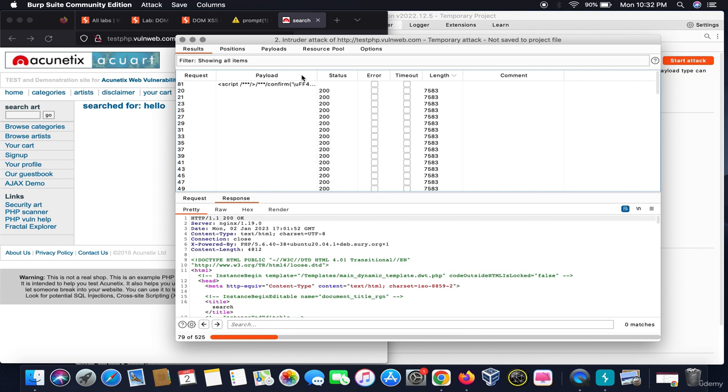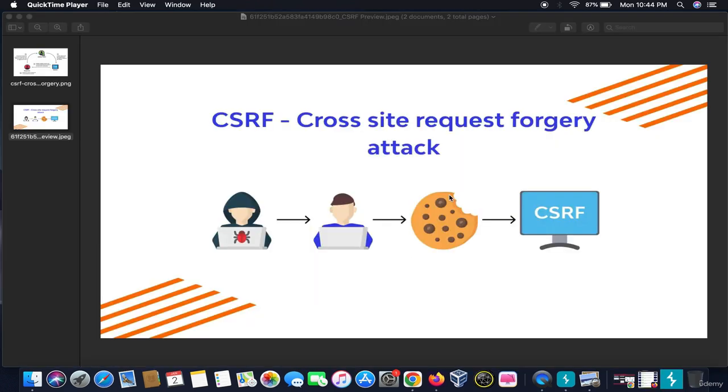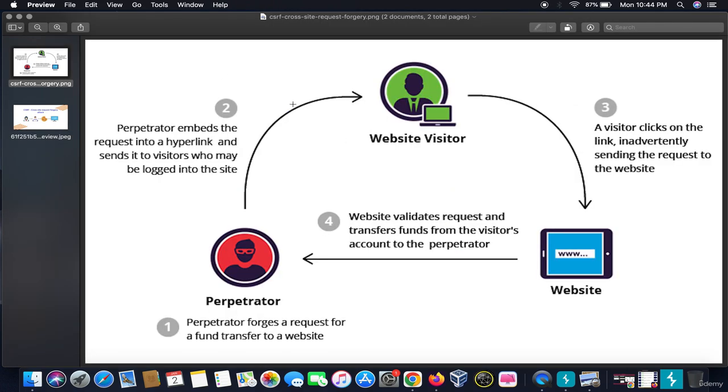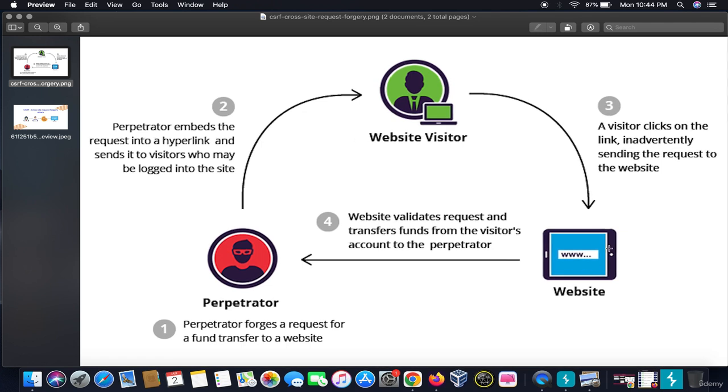Hope you understand. So CSRF stands for cross-site request forgery attack. An attacker sends something to a victim, the victim provides their cookies, and the CSRF is done. Let me explain it with a very interesting example. Suppose this is a website, www.abcanybank.com.